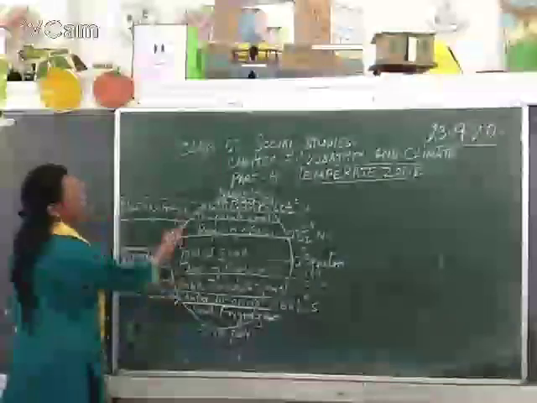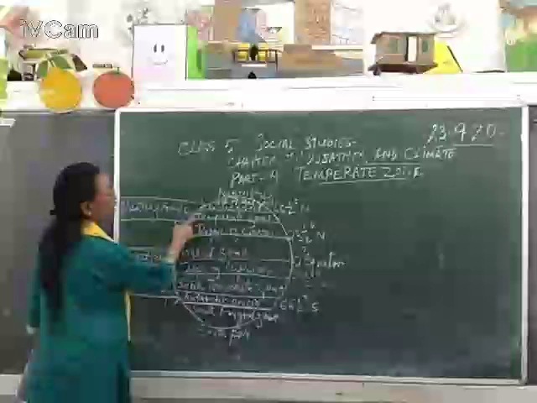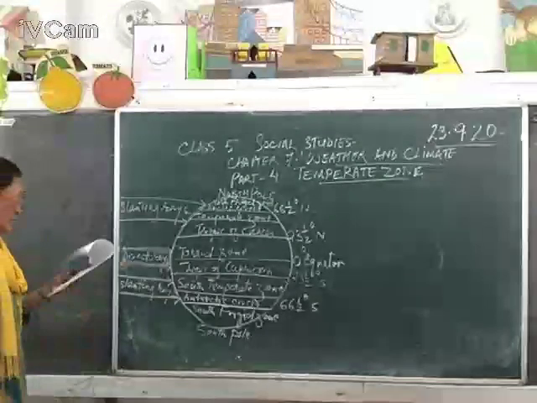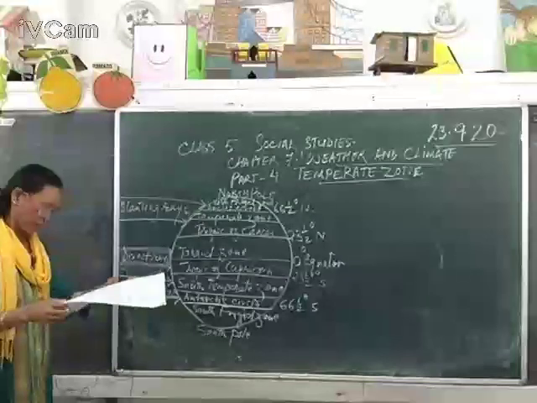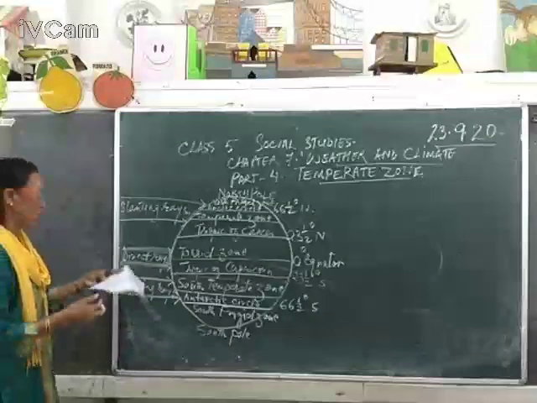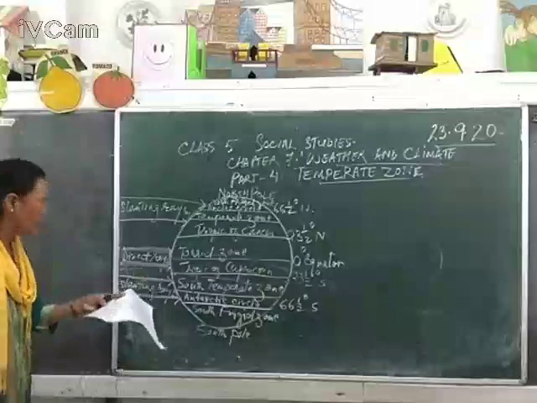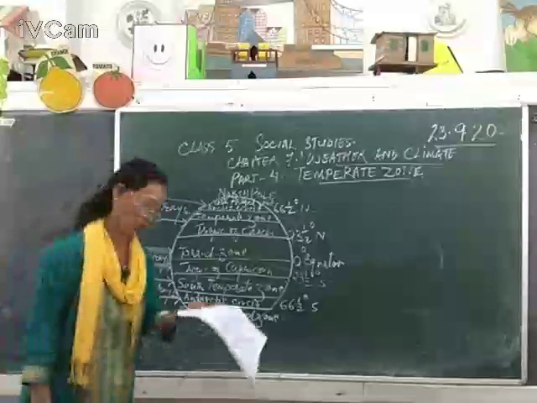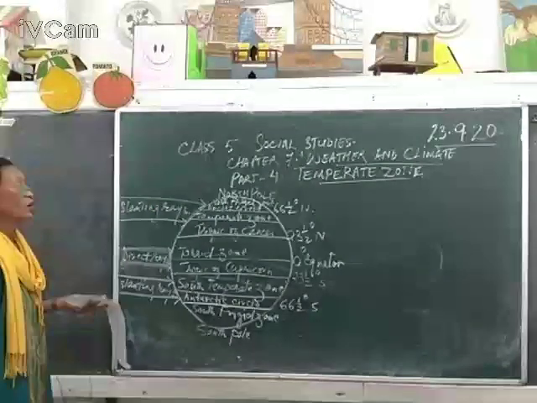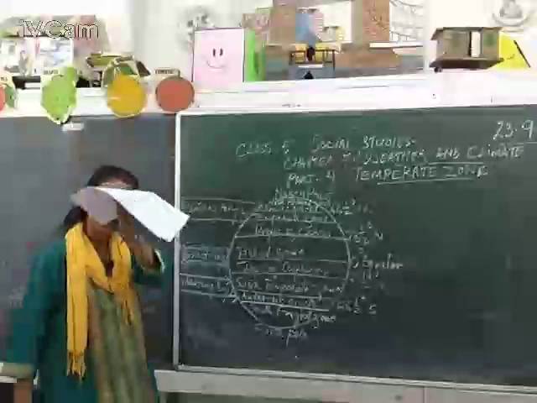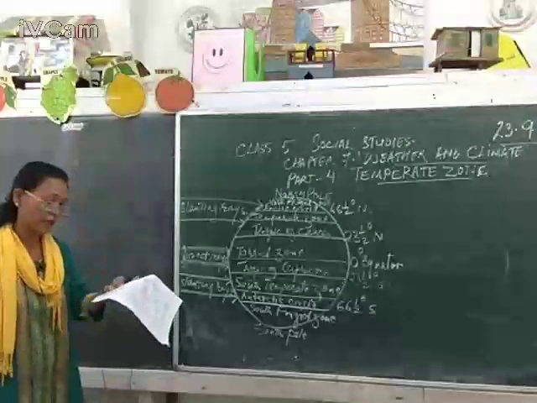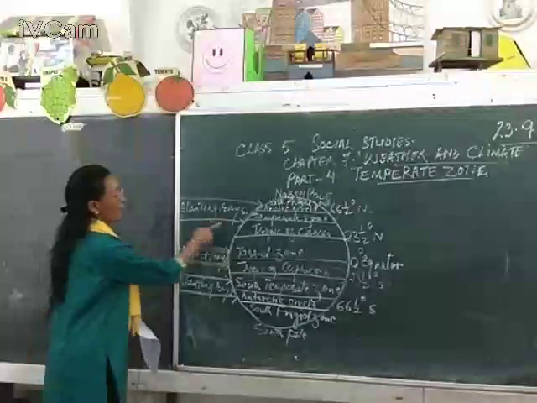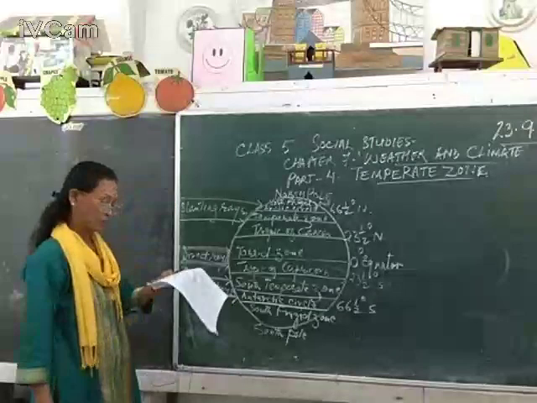That's why they have a moderate climatic condition. This region, or this belt, also has a moderate climate, which is neither too hot nor too cold. So why is it so? Can you tell me? I have told you the answer already, but still I'm asking you. It is because they receive the slanting rays of the sun.